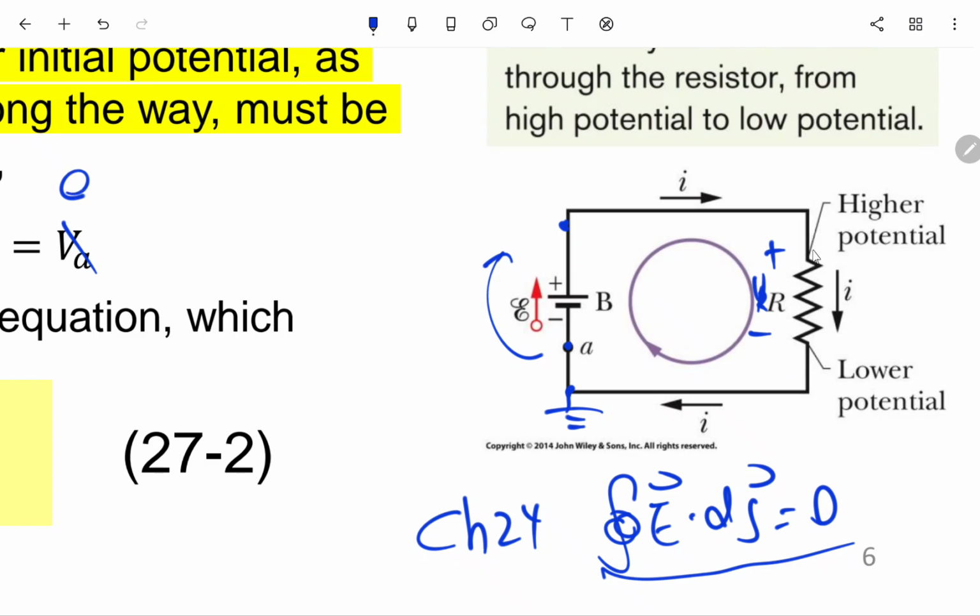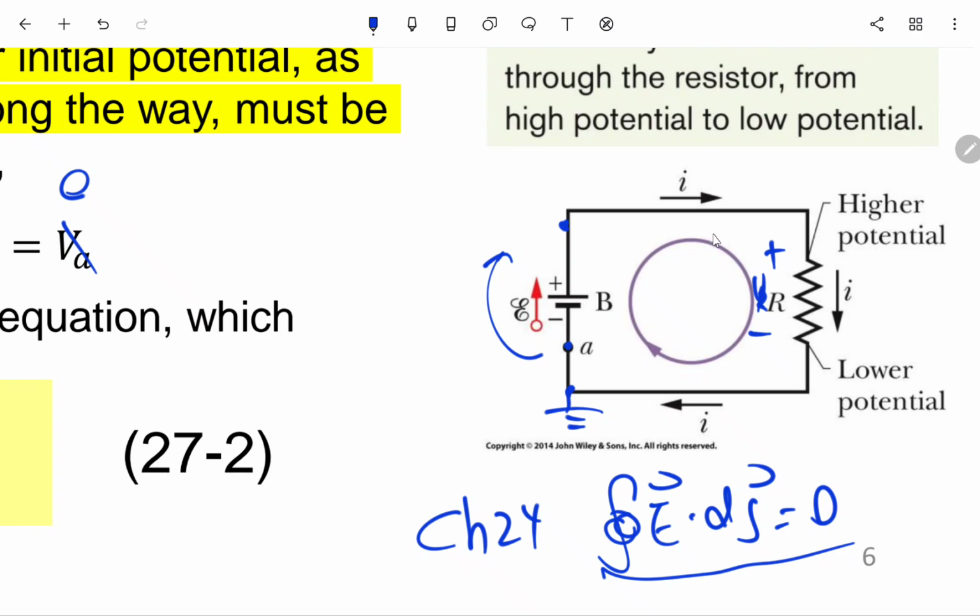here we will suffer a potential drop, higher potential here, lower potential there. So we need to subtract I times R. I times R is the potential difference across this resistor, but we should remember that according to the direction of the current, this node should have a higher potential, this one a lower potential.